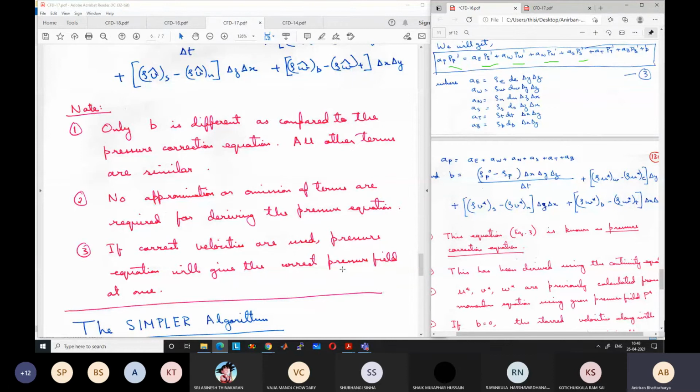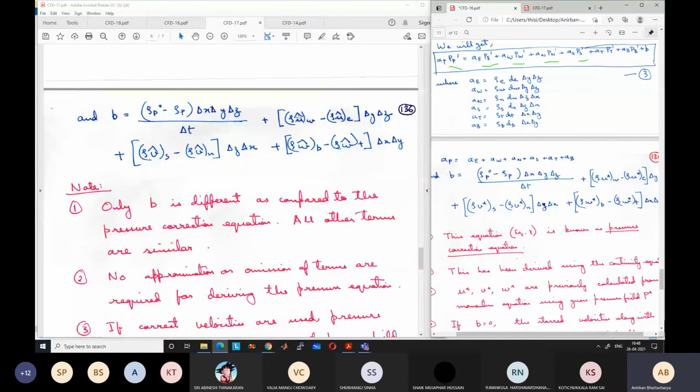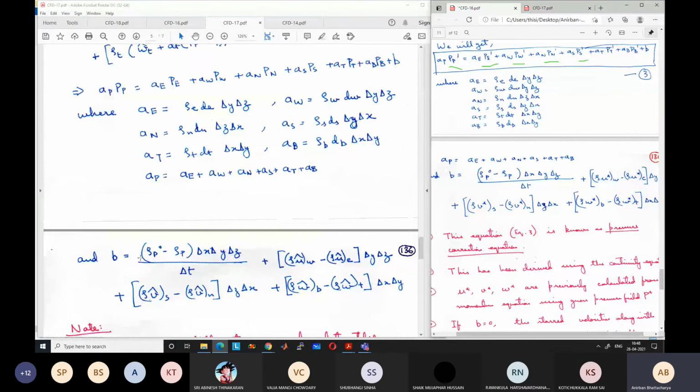This will not be the case in the SIMPLE algorithm. Even if you use the correct velocities, you will go away from the correct solution because of the pressure correction and the omission of the term, and then after a few iterations you will come back to the correct solution. But this is not the case here.